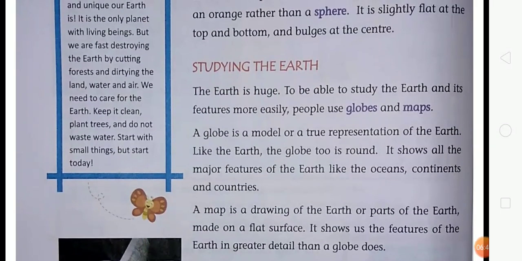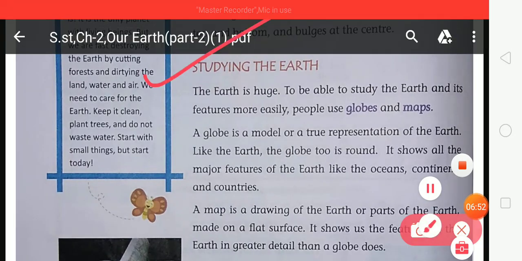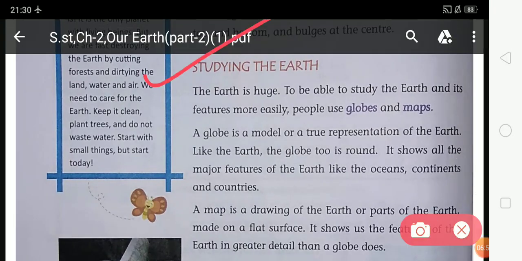And your next topic is studying the earth. Globes and maps are used to study the earth and its features more easily. Students, the size of the earth is very huge and very large, and people use globes and maps for the study of the earth and its features.